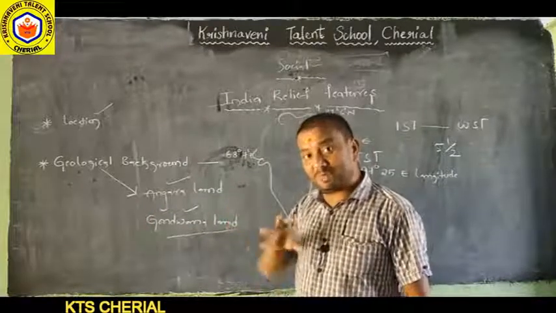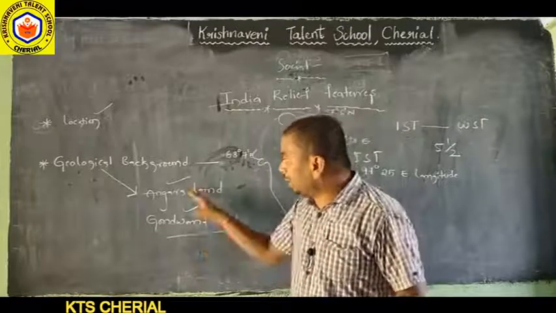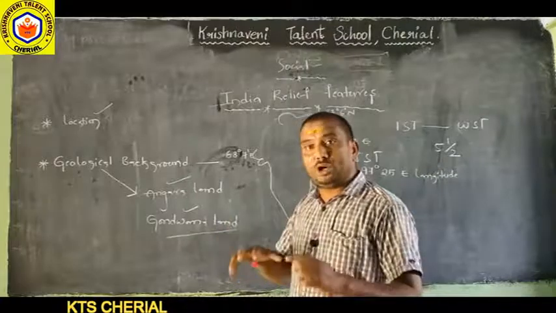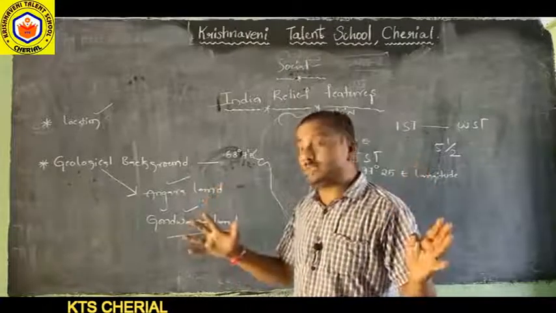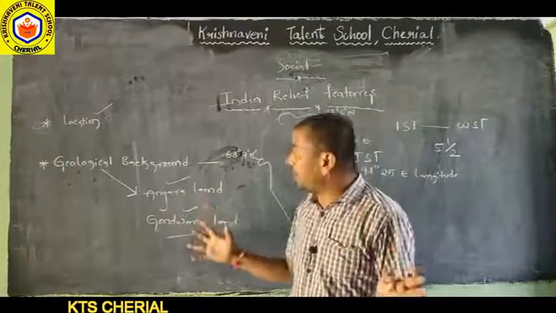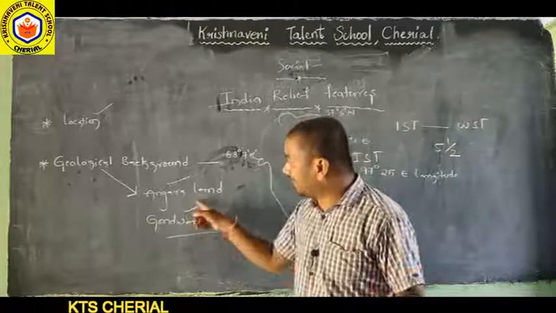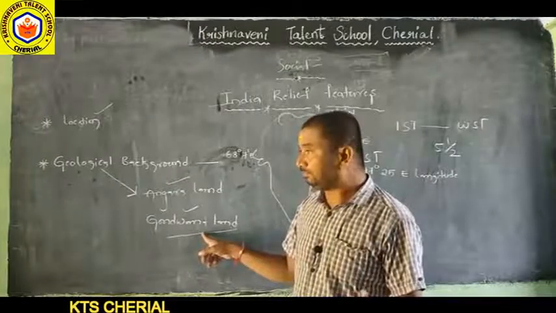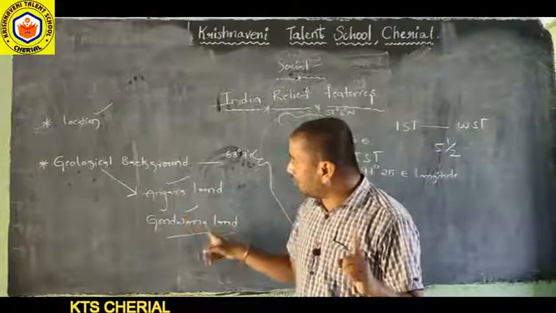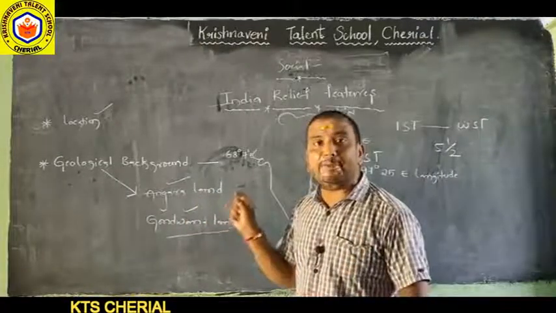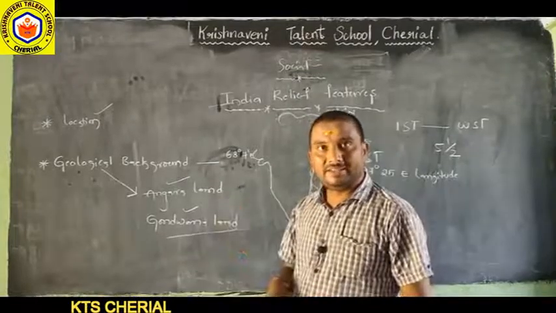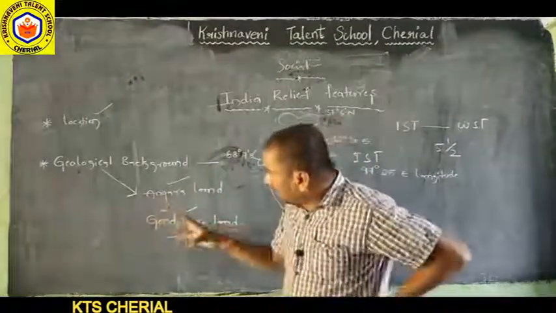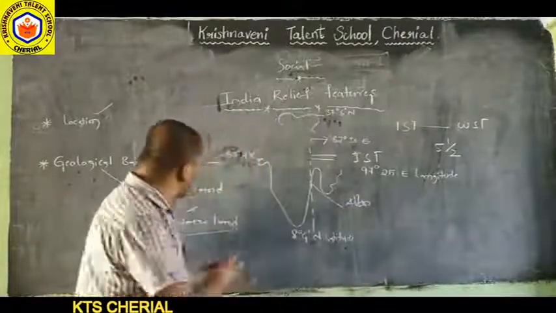All the world's landmass was formed from these two landforms: Angara landform and Gondwana landform. The Indian peninsula is part of this. The entire world landform was formed with two landforms.